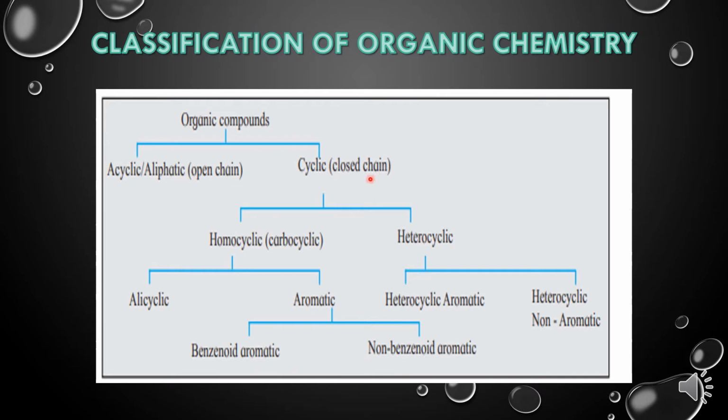Then cyclic compounds will be further classified as homocyclic or heterocyclic. Homocyclic are those where the cycle is only forming with the help of carbon atoms. If I am talking about a compound containing 6 carbon atoms in a ring, so 6 carbon atoms will remain at the corners of the hexagon, and because in a ring all carbon atoms are there only, that is why it is carbocyclic or homocyclic.